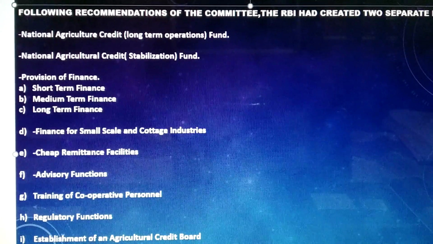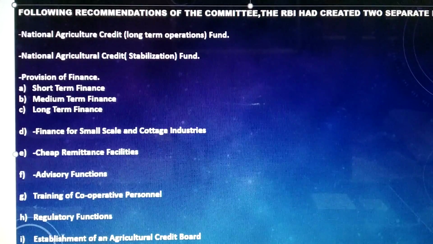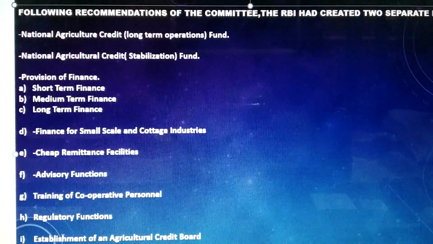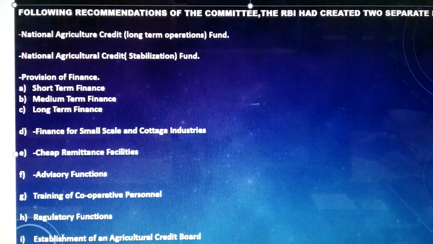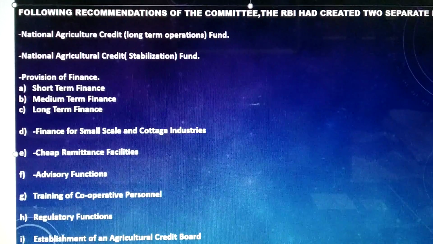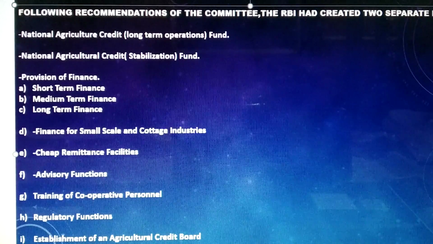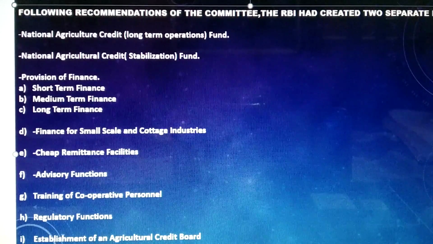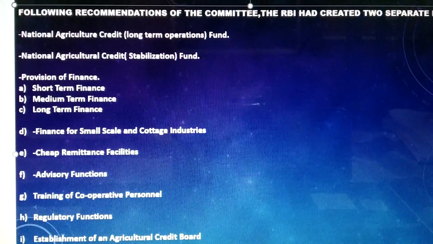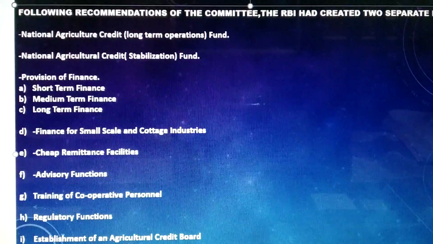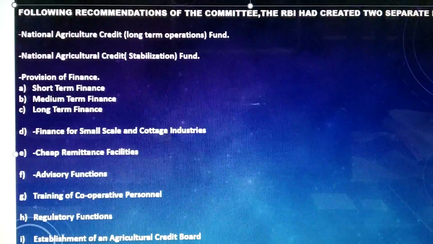Here we can see the bank provided medium-term finance to the state cooperative banks at a concessional rate of 3% below the bank rate against the guarantee of the state government, and it was given for a period of 3 to 5 years for the purchase of improvement of land, construction of irrigation works, purchase of agricultural equipment, livestock, construction of farmhouses, cattle sheds and so on.